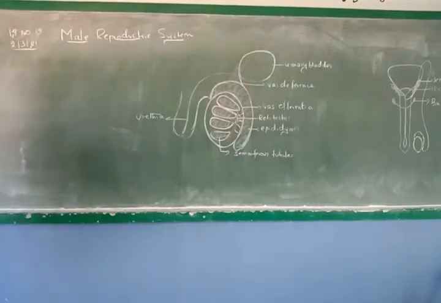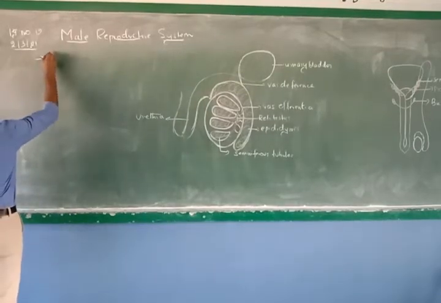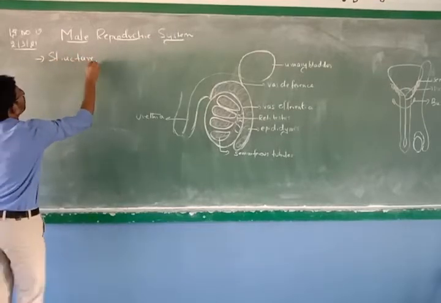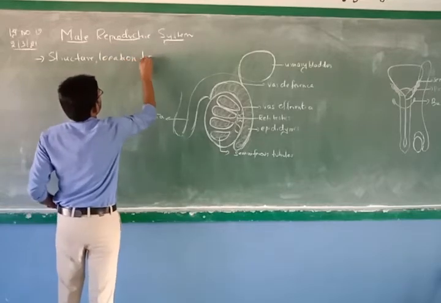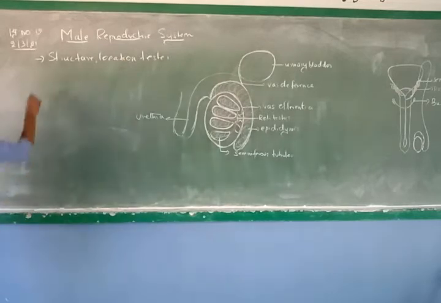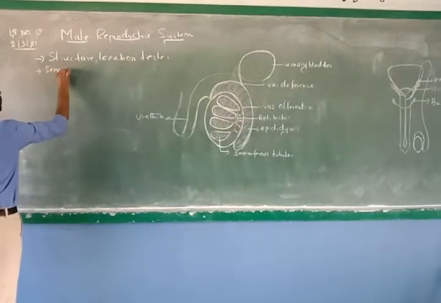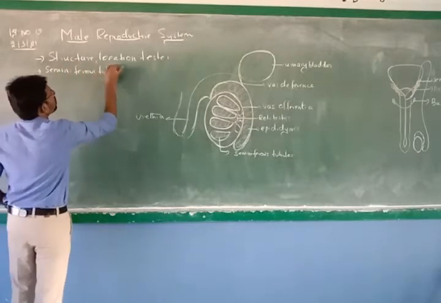In the male reproductive system, what we are going to concentrate on is, first, the structure as well as the location of the testis. Second, we are going to study the importance of the functions of the seminiferous tubules.